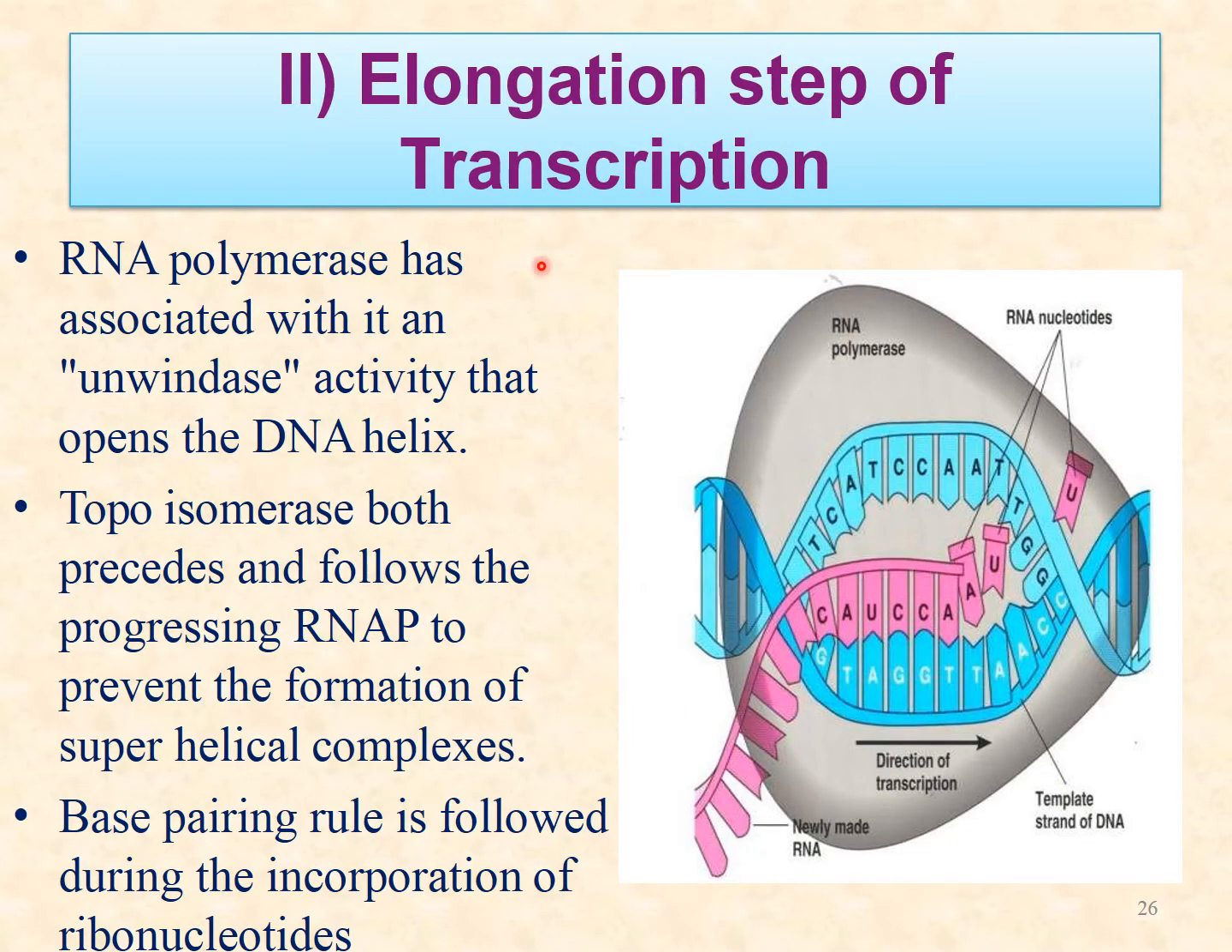Then this RNA polymerase is associated with an enzyme known as helicase, which opens the DNA helix. Topoisomerase both precedes and follows the progressing RNA polymerase to prevent the formation of superhelical complexes. So it will avoid the formation of superhelical complexes. The base pairing rule is followed during the incorporation of new